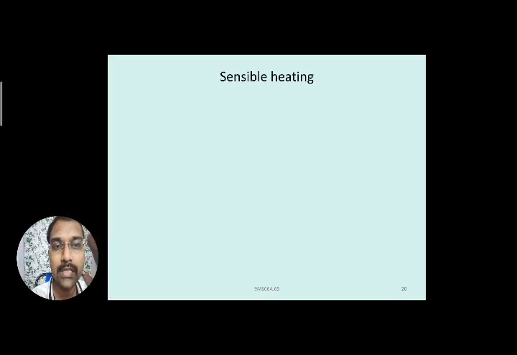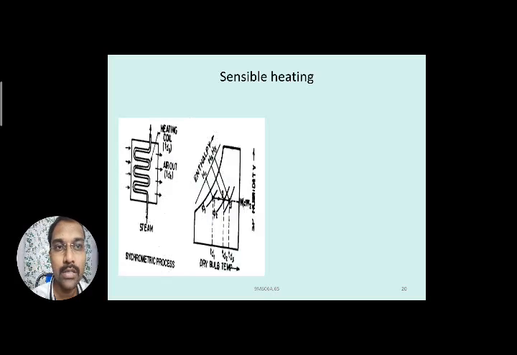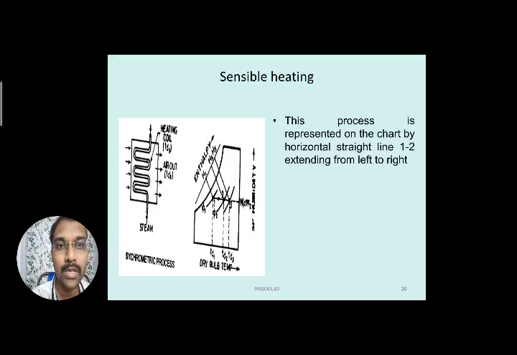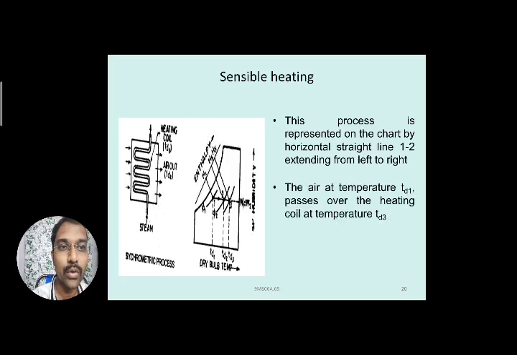Because the heat is exchanging from the heating coils. You can see the heating coil temperature is more compared to the air which is going to the exit side; the air outlet temperature is less compared to the heating coil temperature. So this process is represented on the chart by a horizontal straight line 1 to 2 extending from left to right.